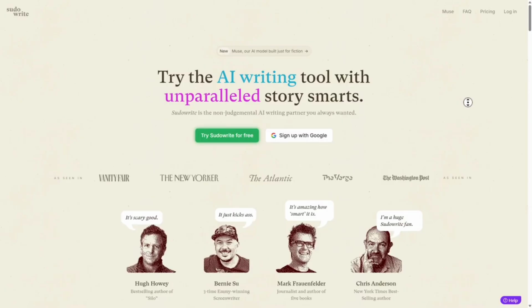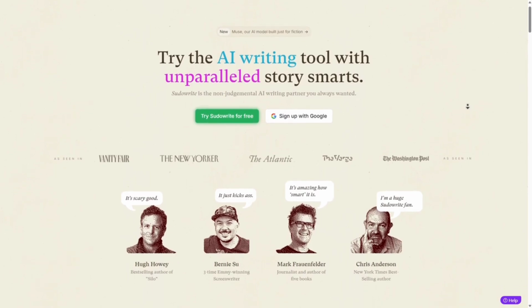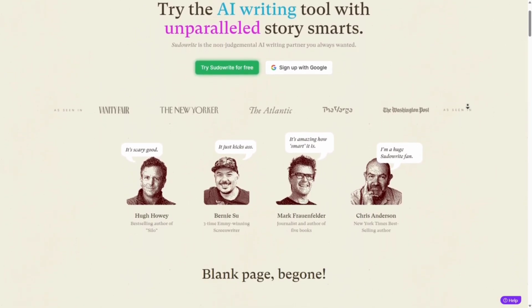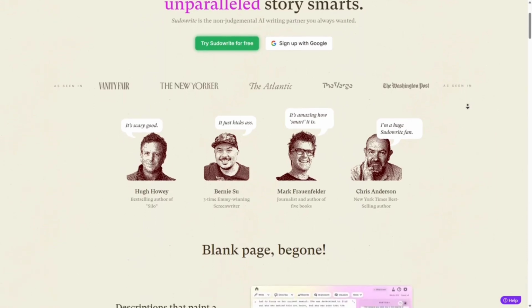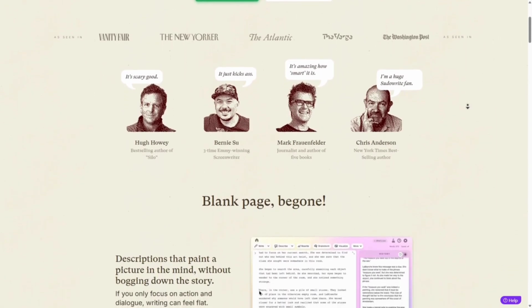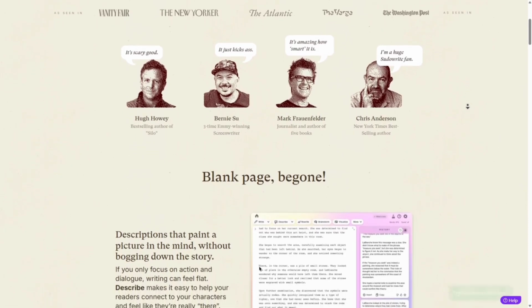Okay, next we've got Sudowrite. Sudowrite is an AI writing assistant made to help you write faster and smarter, especially for fiction. It's known for creative tools like Describe, Expand, and Rewrite, which make it feel like you're brainstorming with a co-author. Now let's talk about the pros.